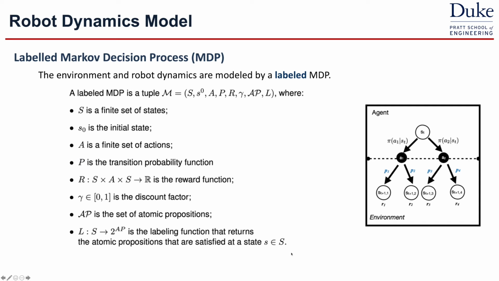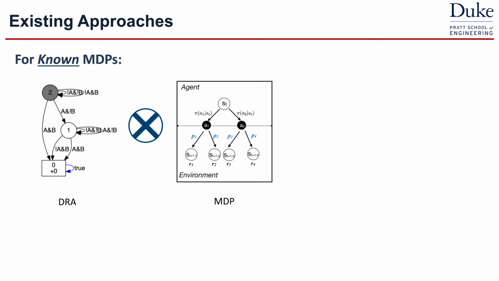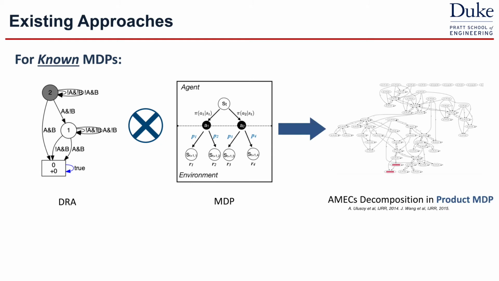And we model the robot dynamics as the labeled Markov decision process. The only thing that is different from the regular MDP is that we define labels over all the states. There have been some existing works that can solve MDPs with known transition probabilities. In general, they take a product between the DRA and MDP to generate a product MDP.